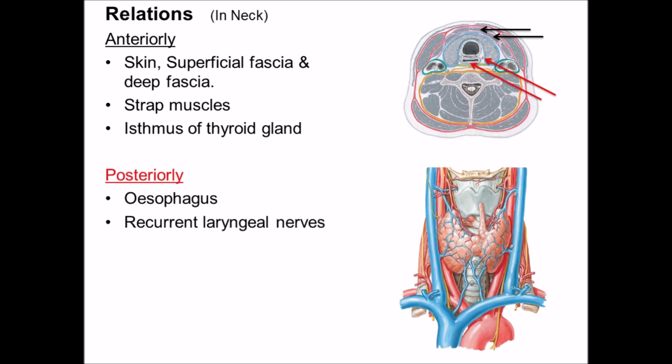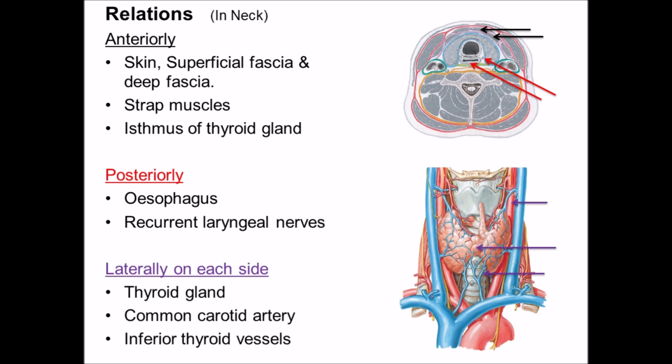Posteriorly, the trachea is related to esophagus, and the groove in between the trachea and the esophagus, known as tracheoesophageal groove, is occupied by the recurrent laryngeal nerve. Laterally on each side, the trachea is related to the lateral lobes of thyroid gland, common carotid artery on either side, and inferior thyroid vessels.